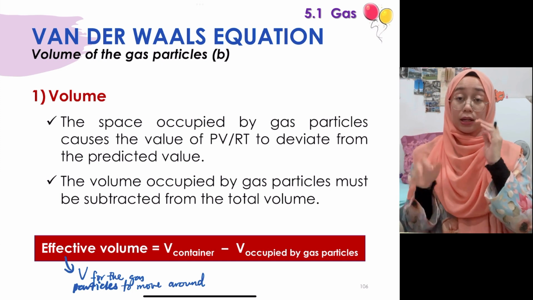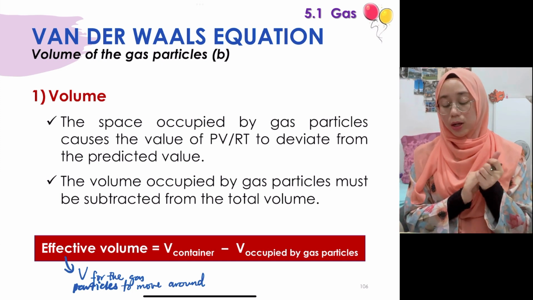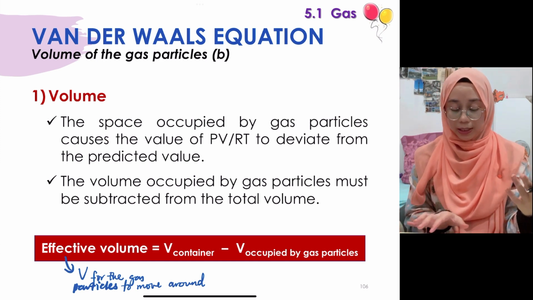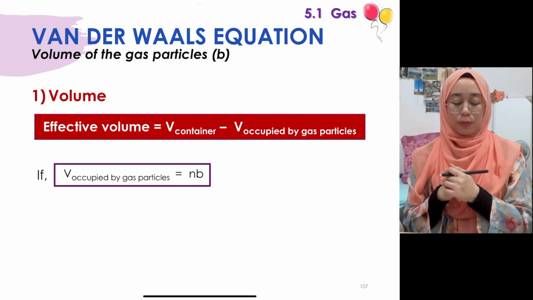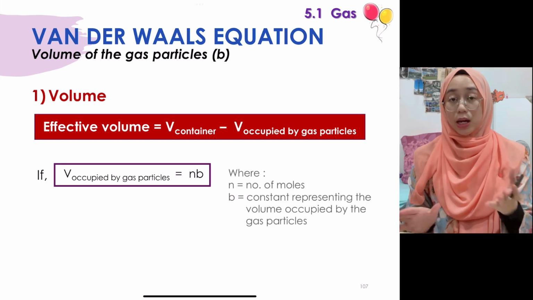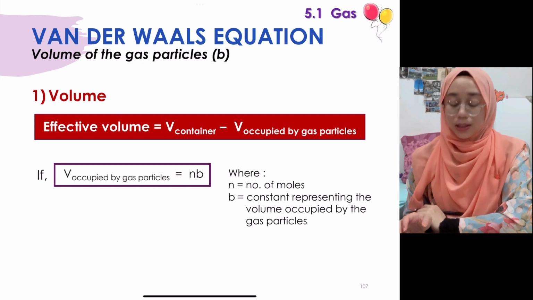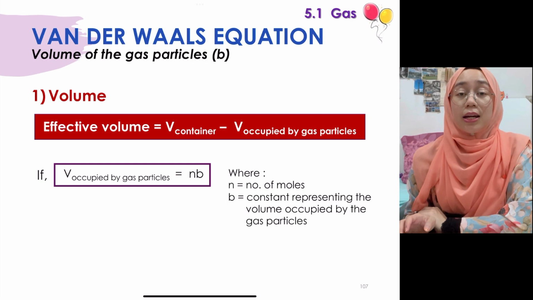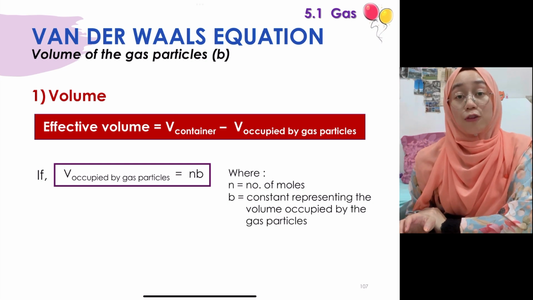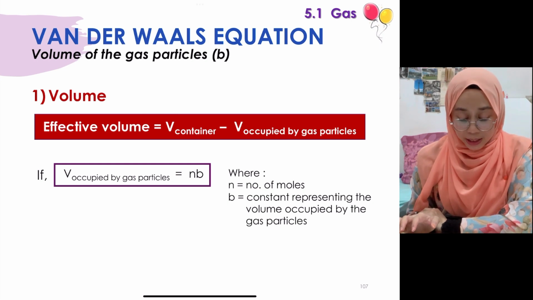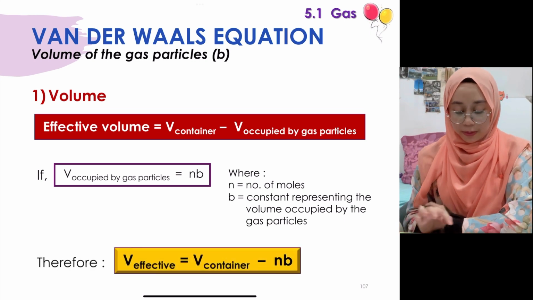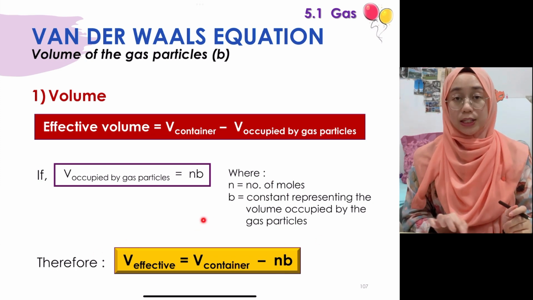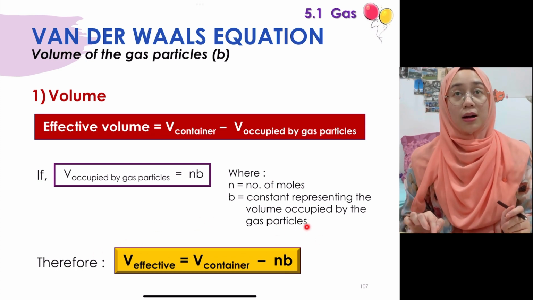Okay, jadi apa yang kita kena buat adalah kita ambil volume container tu and then kita tolak dengan volume sebenar gas particle tersebut. So macam mana kita nak kira volume of the gas particle? So kita anggap V occupied by the gas particles equals to nb, where n adalah number of mole and b pula adalah constant representing the volume occupied by the gas particle. So kena ingatlah b tu adalah constant. Okay, constant yang melibatkan volume of gas particle. Okay, jadi kalau kita substitute masuk dalam formula yang ni, so basically V effective equals to V container minus nb. So kita KIV dahulu equation yang ni kelas, nanti kita substitute masuk dalam ideal gas equation.